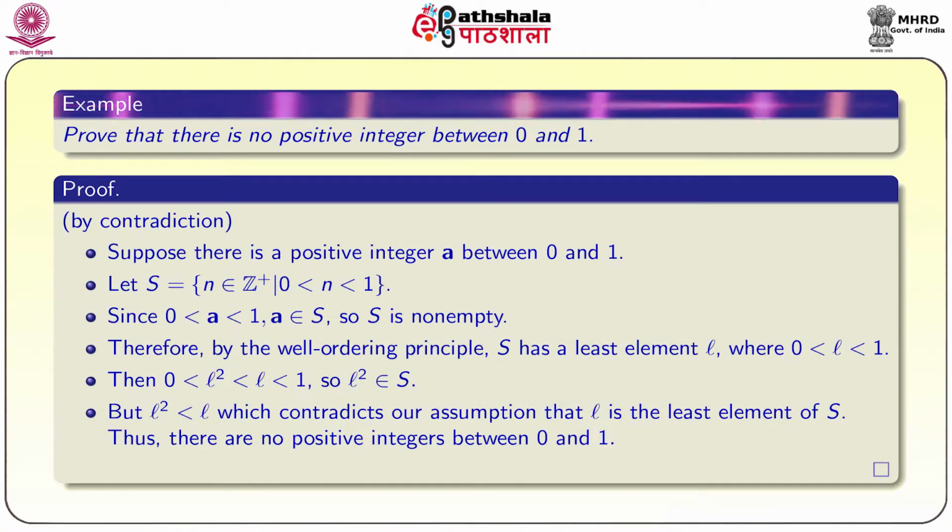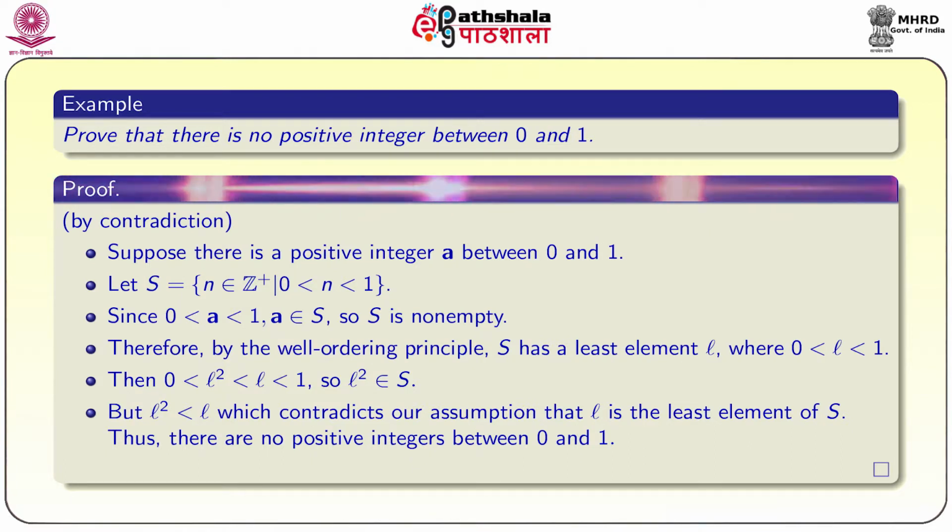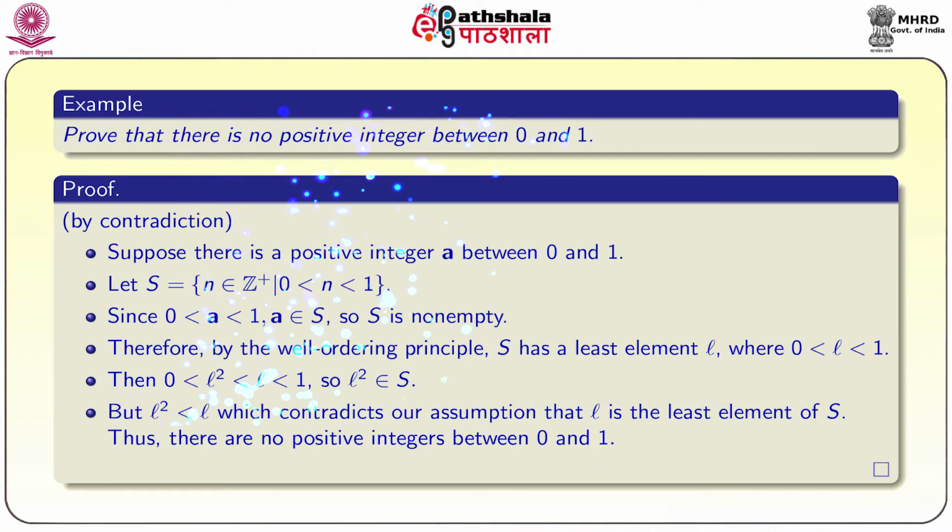Another application of the well ordering principle is to prove that there is no positive integer between 0 and 1. Proof: we will prove by contradiction. Suppose there is a positive integer between 0 and 1; that integer we will call A. Let S be equal to the set of n belonging to Z plus such that 0 is less than n less than 1.